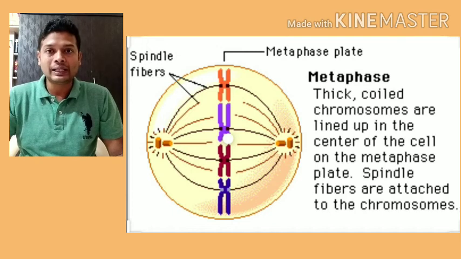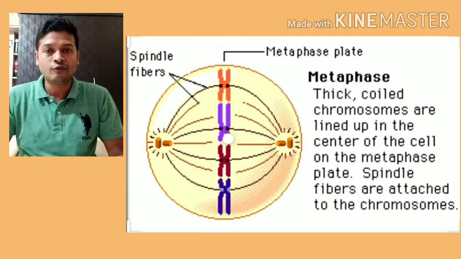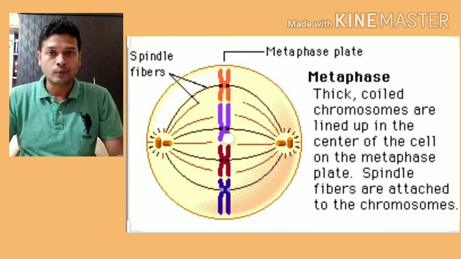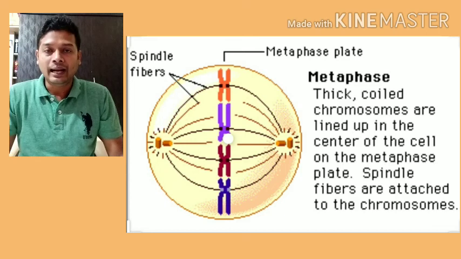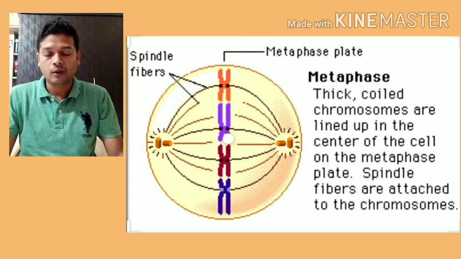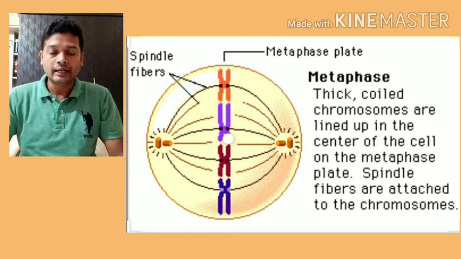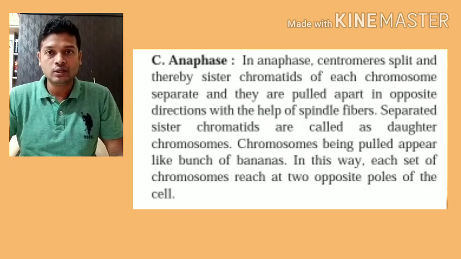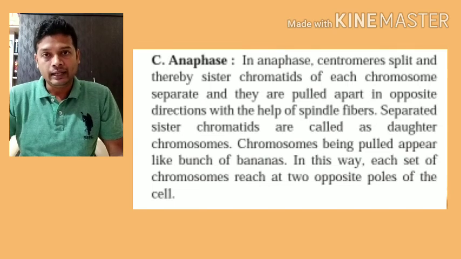So you can see thread-like structures coming out of both the centrioles and joining the centromere of the chromosome. The spindle fibers get attached to the centromeres of the chromosomes and hold them at the center of the cell, or in the equatorial plane. That is metaphase. Now after prophase and metaphase, we have anaphase.